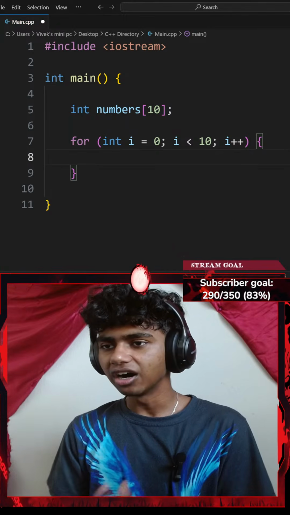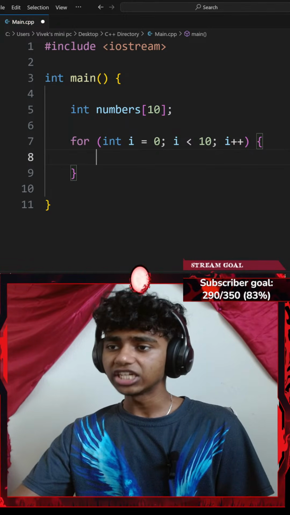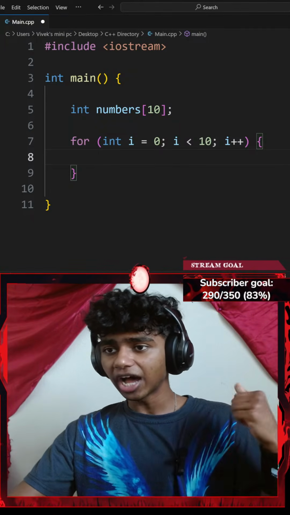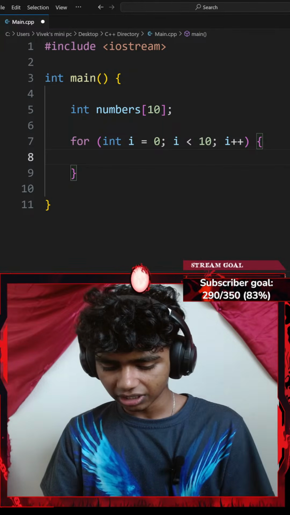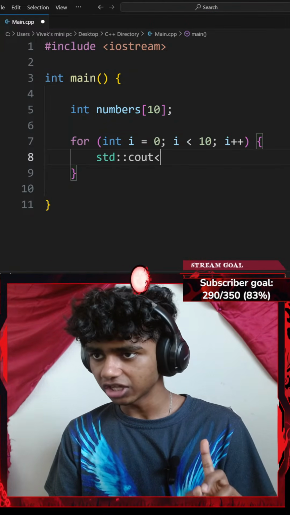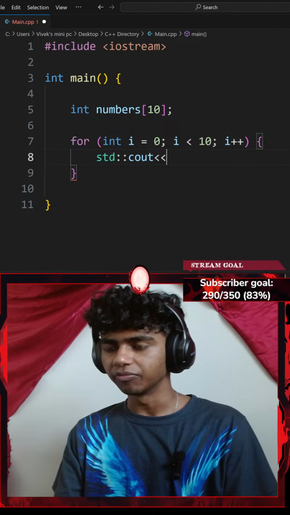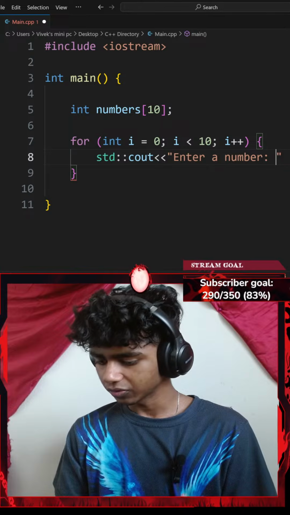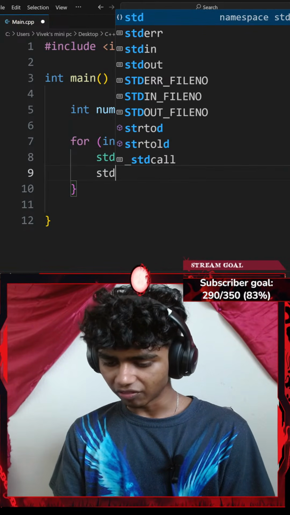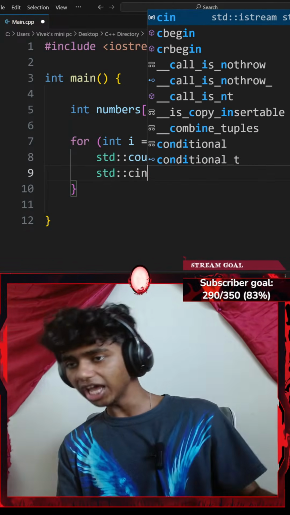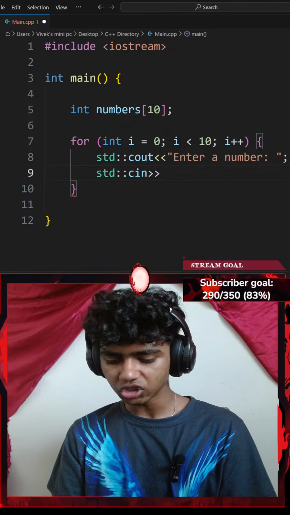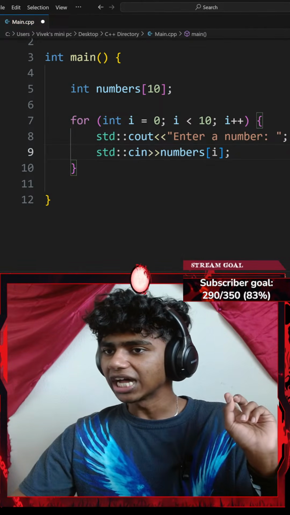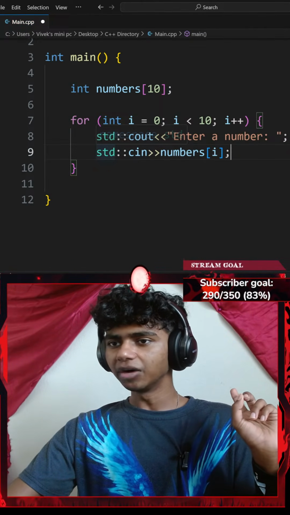Okay, that said, let me go ahead and do something. So for every integer of 0, while my I is less than 10, I'm going to increment my I by 1. And then let's go with a standard console output with an insertion operator. I want to insert something like "enter a number", and I'll end that with a semicolon. Then let me add a standard console input with an extraction operator. I want to extract my numbers at index of I. Okay, perfect. That does the getting the numbers part.